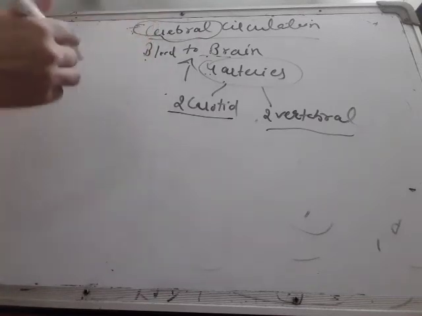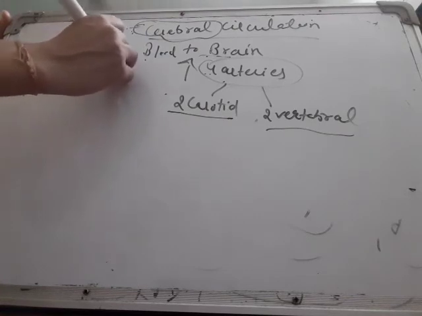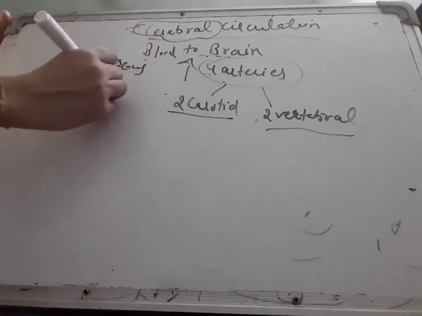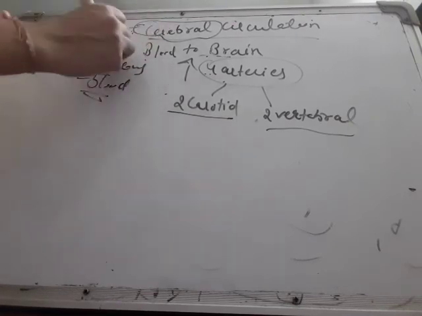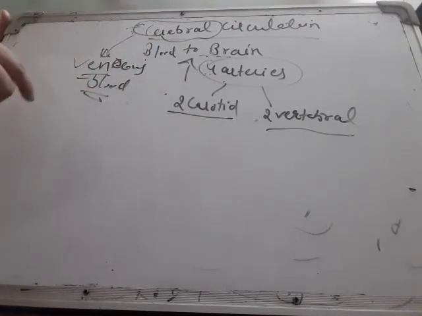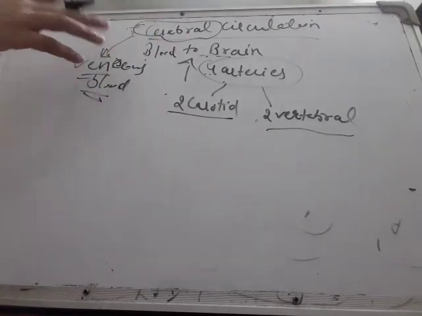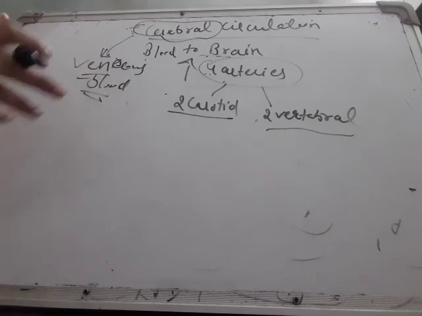Venules take it out, or you can write venous, veins in short, small veins. Venous blood, meaning impure blood, comes out from the brain to the heart and moves into general circulation. This is cerebral circulation, the flow of blood from the heart to the brain and from the brain to the heart.